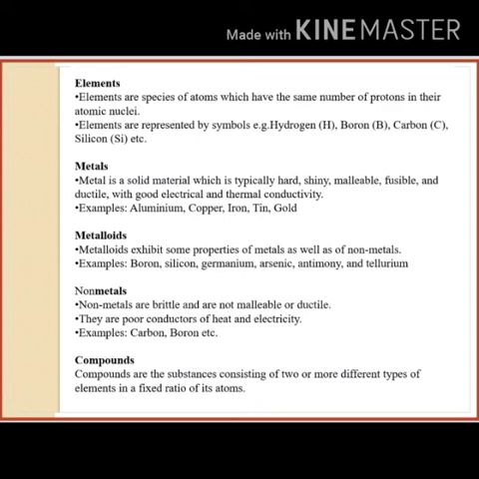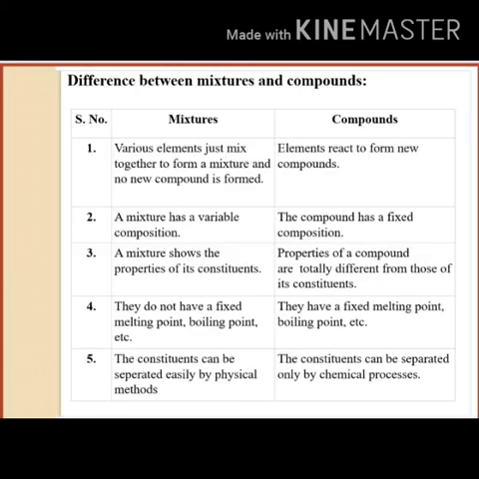Metalloids exhibit some properties of metal as well as non-metal. Example: boron, silicon, germanium, arsenic, antimony and tellurium. Non-metals are brittle and are non-malleable or non-ductile. They are poor conductors of heat and electricity. Example: carbon, etc. Now compounds are substances consisting of two or more different types of elements in a fixed ratio of their atoms. Now we see the difference between mixture and compounds.